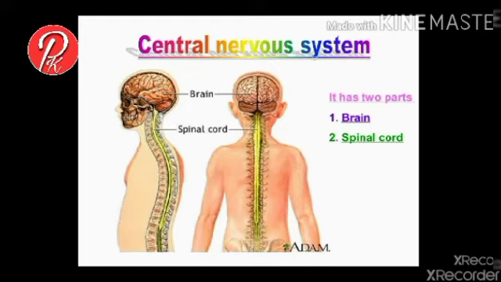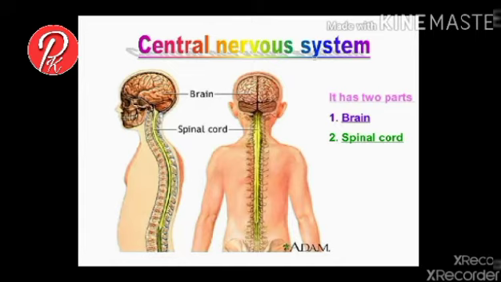The voluntary nervous system is again divided into two parts. The nerves which are controlled by the brain are called cranial nerves, and nerves which are controlled by the spinal cord are spinal nerves. In the involuntary nervous system, there are again two types. One is the sympathetic and the other is the parasympathetic nervous system.